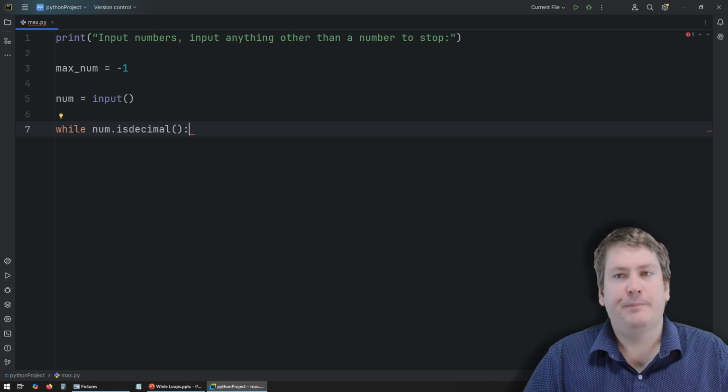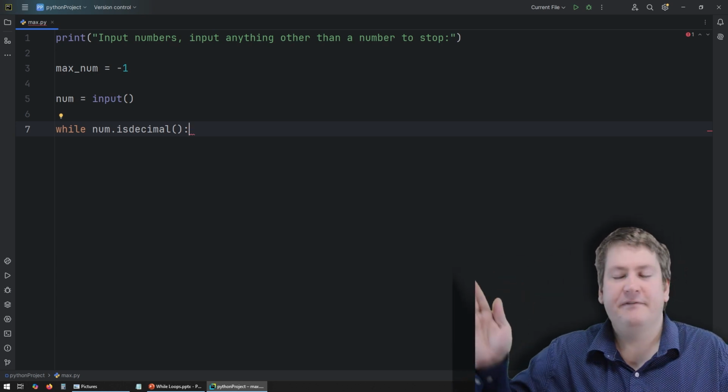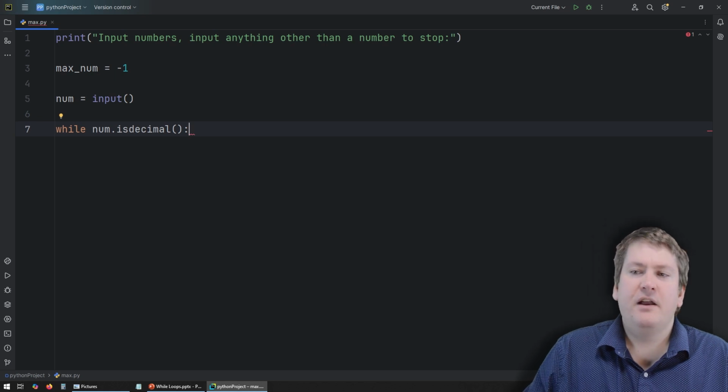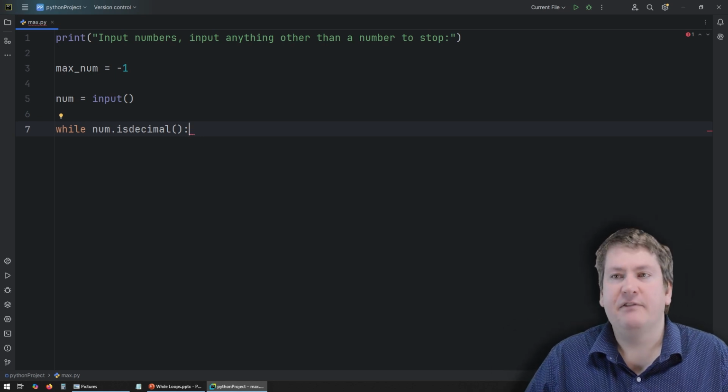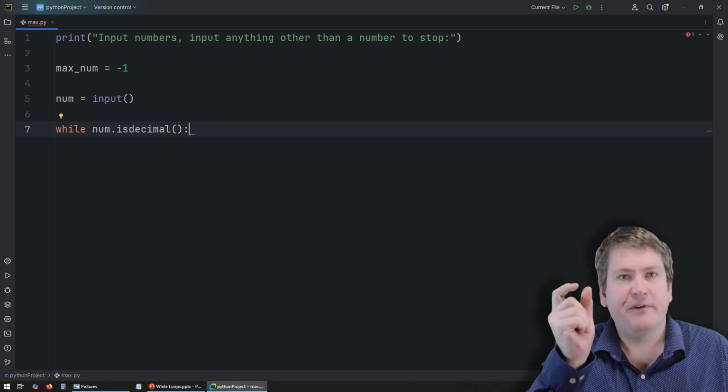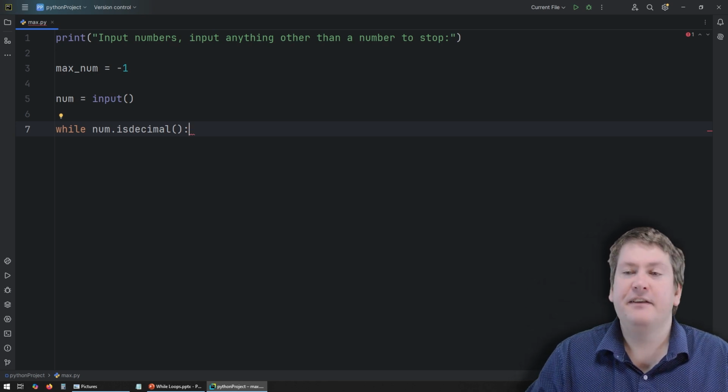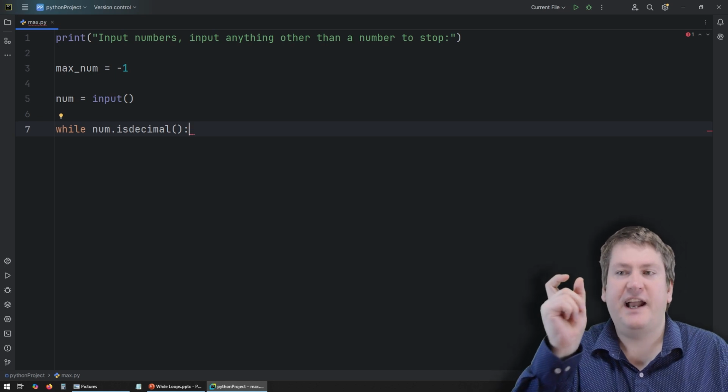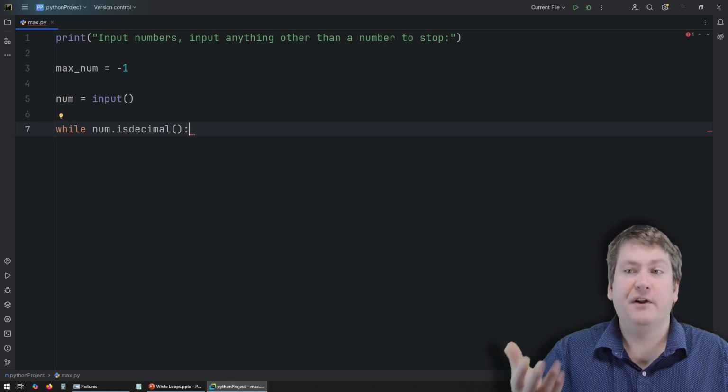Now, there are a few notes about that. This will work for positive integers because they all have to have decimal numbers. But what happens if they enter like a negative number? We also want to exit if they input a negative number. In that case, the very first character is going to be a dash. And isdecimal doesn't consider that to be a number. It considers it to be a dash character. So it would return false.